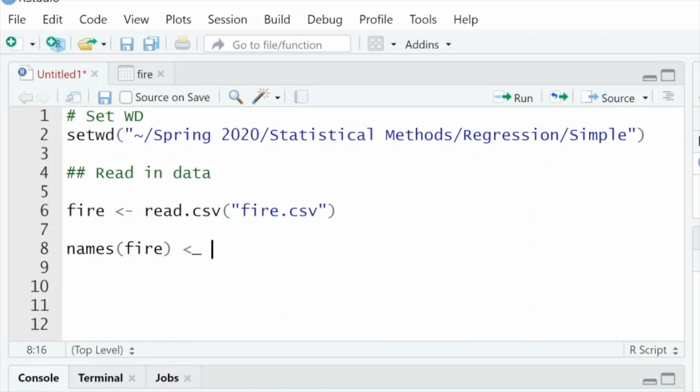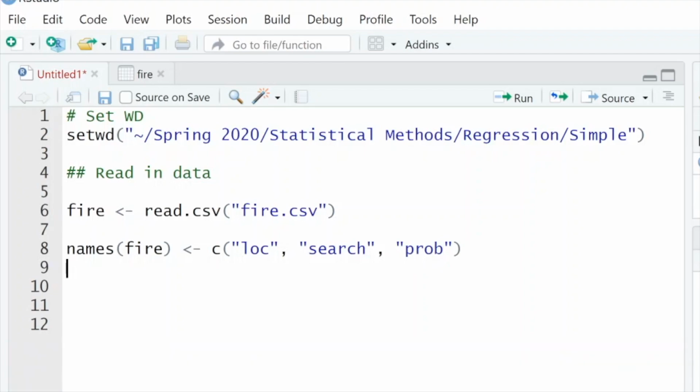And then I'm just going to say, because I don't want to have to type out probabilistic all the time, because good lord. So I'm just going to do LOC for location. I'm going to do search for the second method, the search-based method. And then I'm going to do prob for the third method. Okay. Now let me sort of make some more room here too.